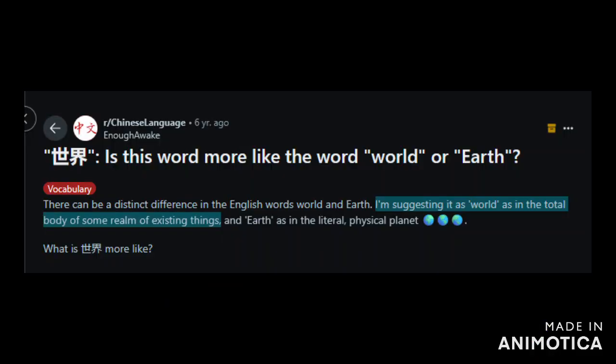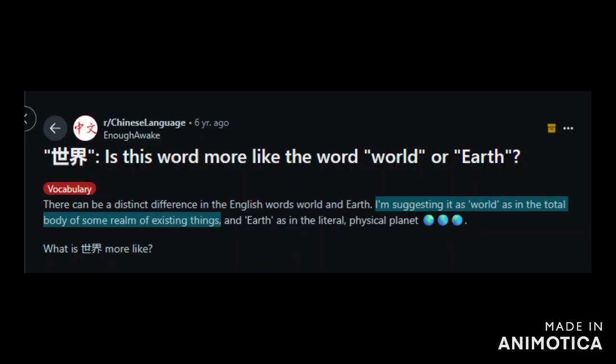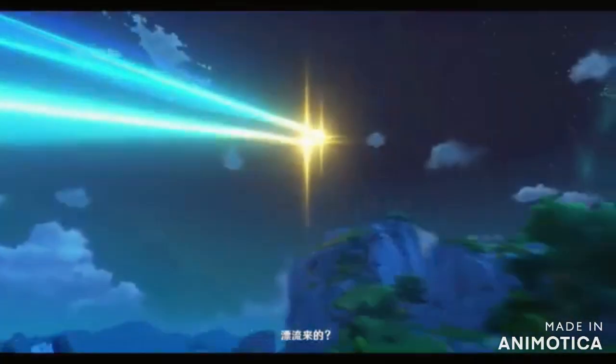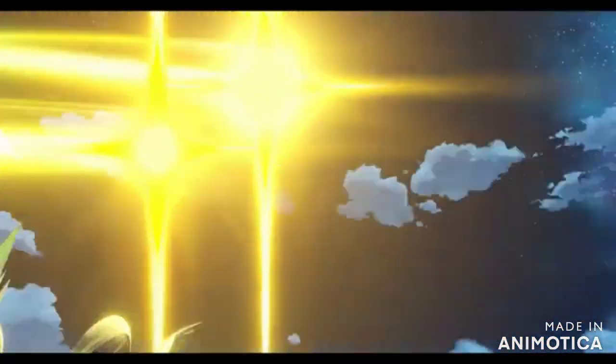This symbol means world, but not world as in planet, even though, yeah, it could be used for that. But in terms of cosmology or referencing different planes of existence, that's what this symbol is meant for. This is mainly important because in the Chinese version of the intro of the game, this symbol is present, meaning the traveler isn't from another planet or even a universe, they're from a different plane of existence.